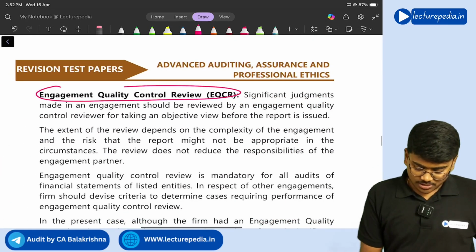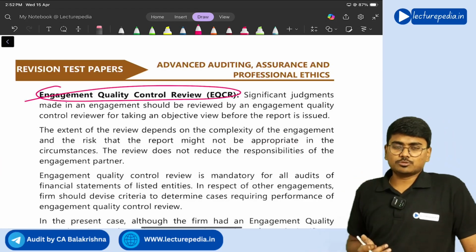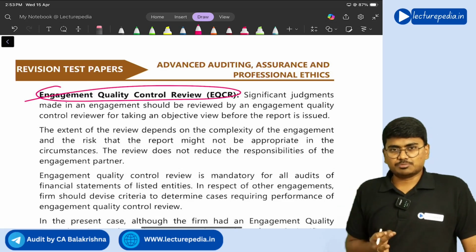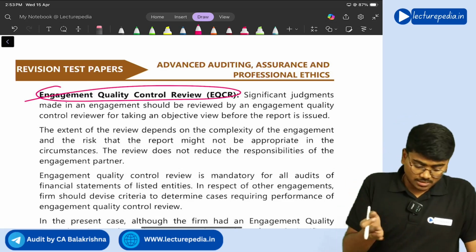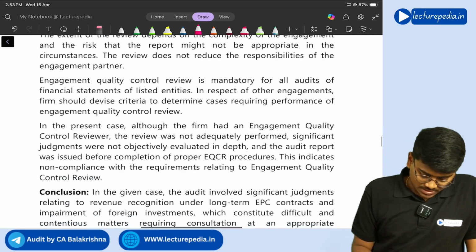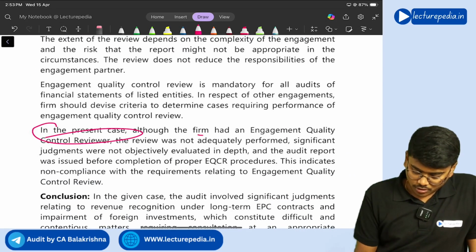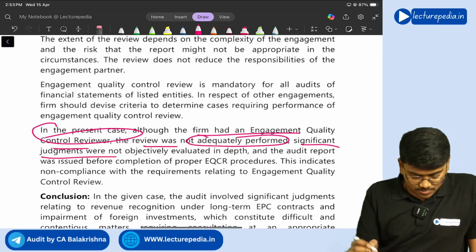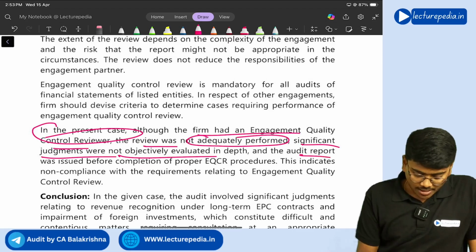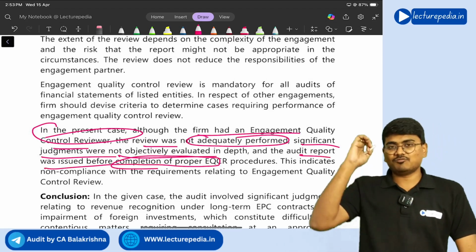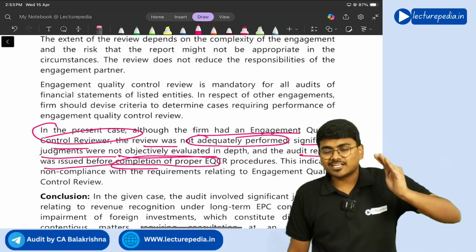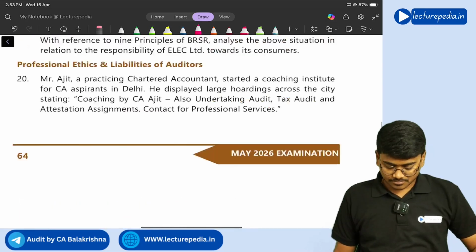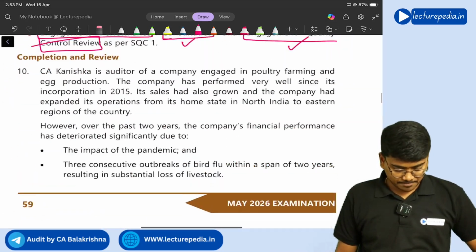And engagement quality control review, with respect to EQCR, all the points you need to mention, like it is mandatory for listed entities, EQCR must be an experienced person, right? All these points you need to mention. And you need to say that in the present case, although the firm had an EQC reviewer, the review was not adequately performed, significant judgments were not objectively evaluated in depth, and the audit report was issued before completion of proper EQC review. So engagement quality control review was not done properly, that you need to conclude. Okay, so you need to present the answer in 3 parts.